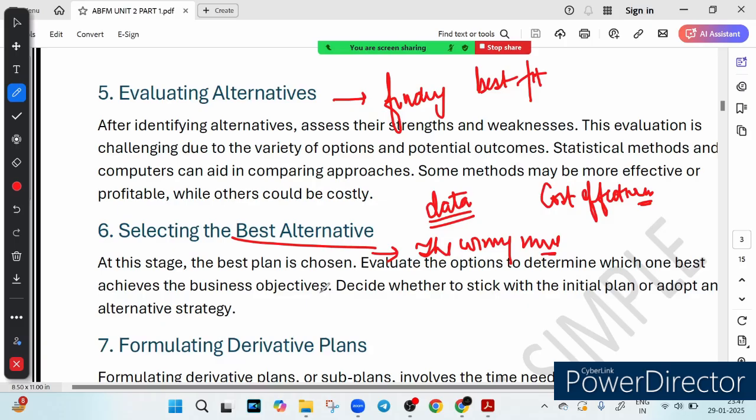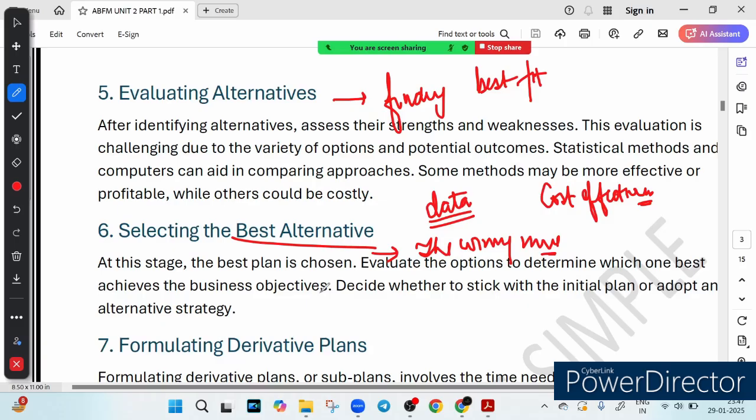For example, if offering a pre-approved digital loan is the best way to attract customers without high operating cost, the bank will go for it. So that is called selecting the best alternative, which is called the winning move. It means if offering a pre-approved digital loan is the best way to attract customers without high operational cost, the bank will go for it.